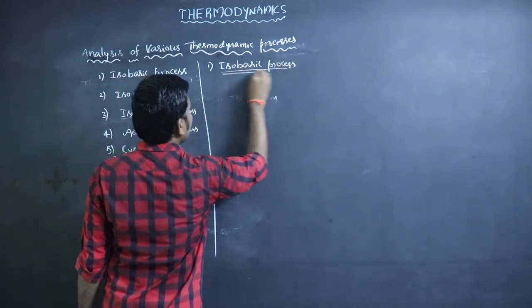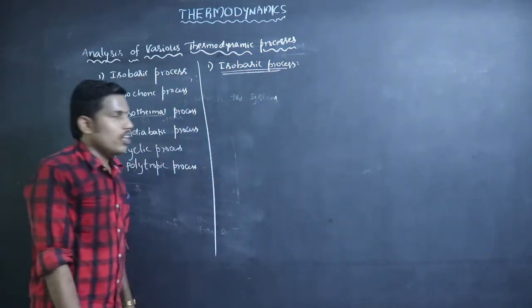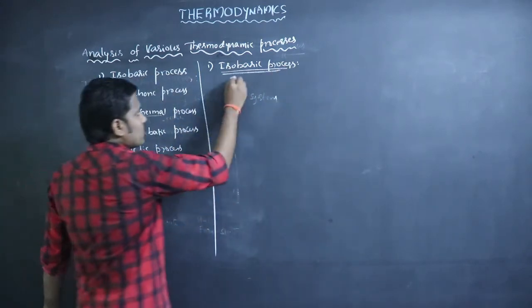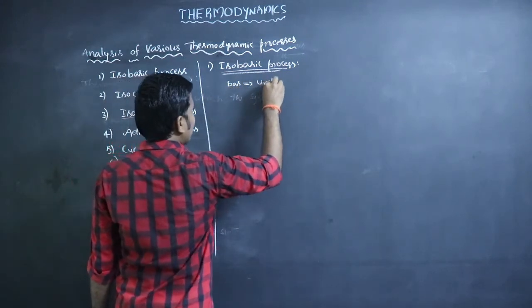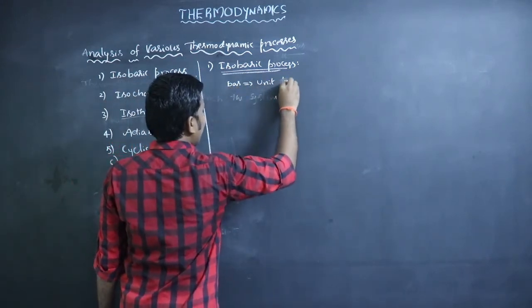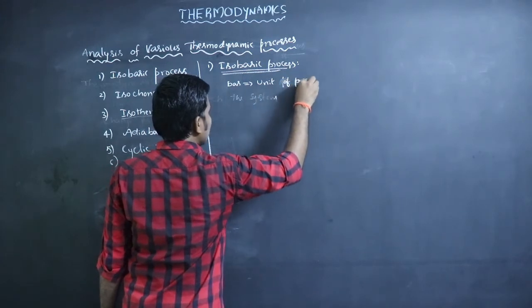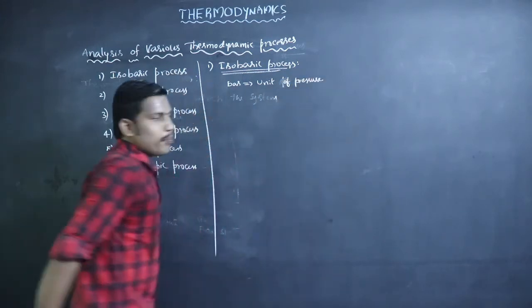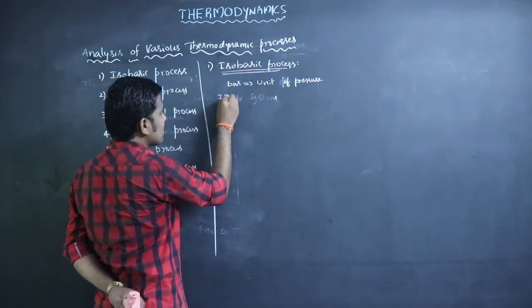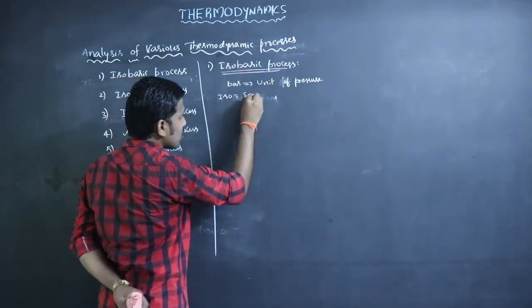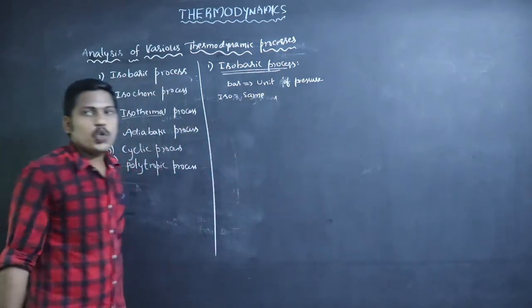So isobaric means, bar is a unit of pressure. Iso means same, and bar means unit of pressure.